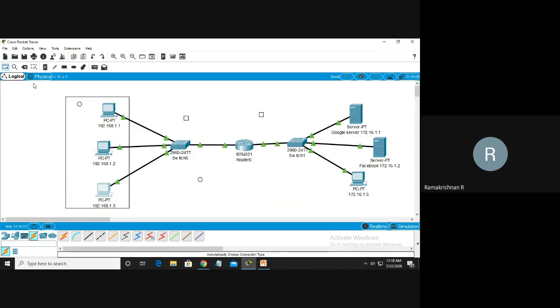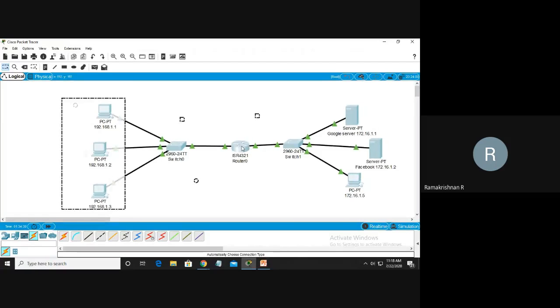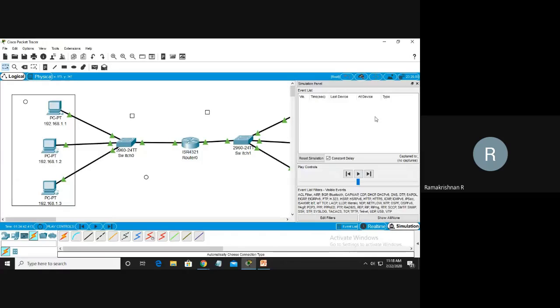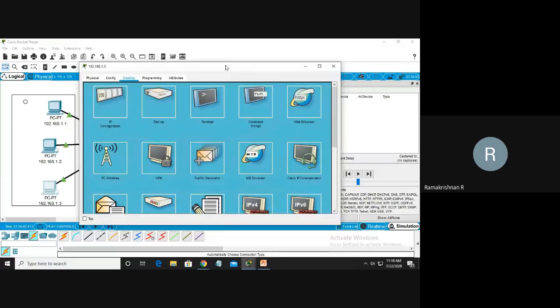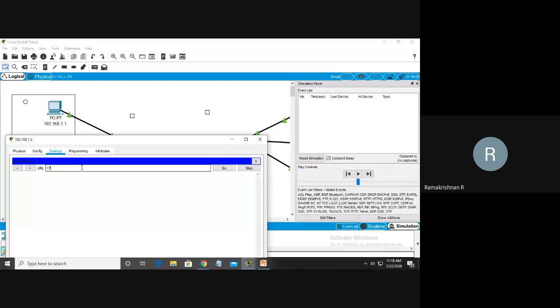Wait a minute. The simulator. This is what I said. Again, I am opening it here. Just the browser, I keep it here. Just open here and type 172.16.1.1. I think so, right? 1.1 Google, right? You see here what happened. TCP, that means Transmission Control Protocol. That's the application running. I want to see that next.